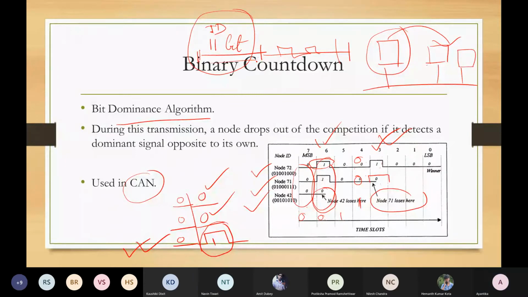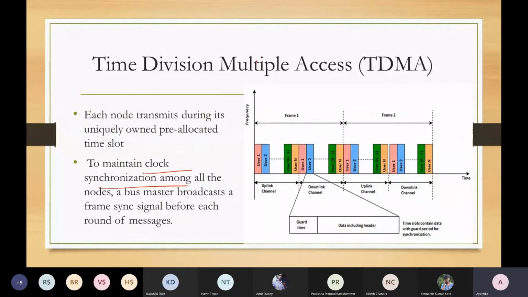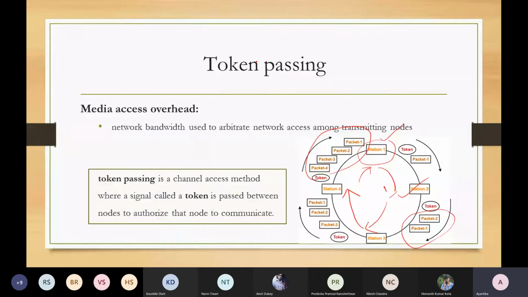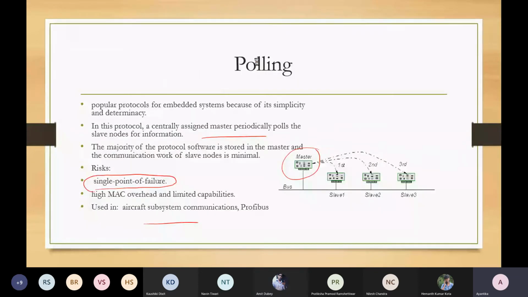Anything else? I hope you all understood that all these techniques we have discussed, about collision handling or data communication in a shared bus, have their limitations. Is there any question from the previous slides? Ma'am, in token passing.